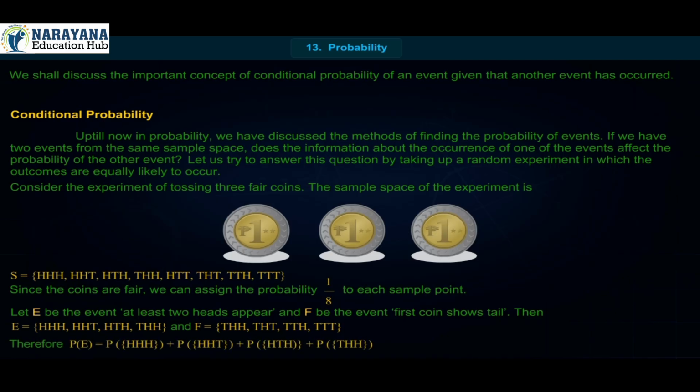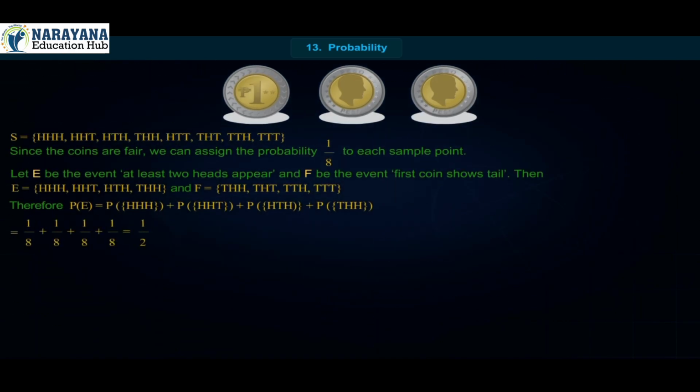Therefore, P(E) = P(HHH) + P(HHT) + P(HTH) + P(THH) = 1/8 + 1/8 + 1/8 + 1/8 = 1/2.